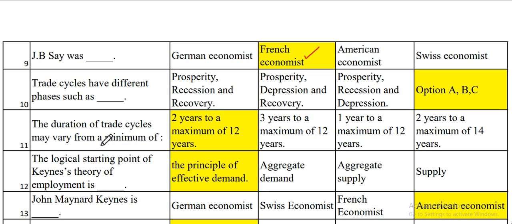Next one. The trade cycle has different phases, as we have already studied regarding the trade cycle in economics. So let's read the options. Prosperity, recession and recovery. Yes, it is there in the trade cycle. Prosperity, depression and recovery. Yes, we have these three phases there. Next one, prosperity, recession and depression. So we can say that the most appropriate answer is option A, B and C, because all of this is part of your trade cycle. Your trade cycle has all of these phases.